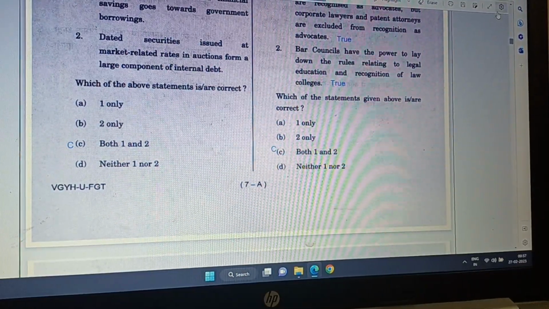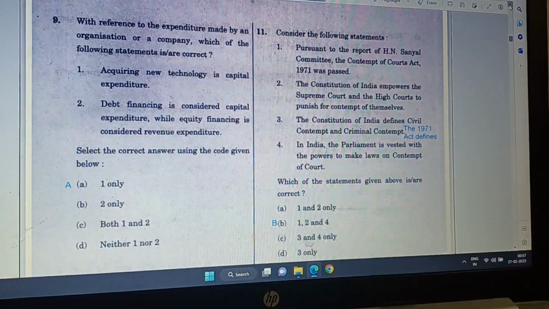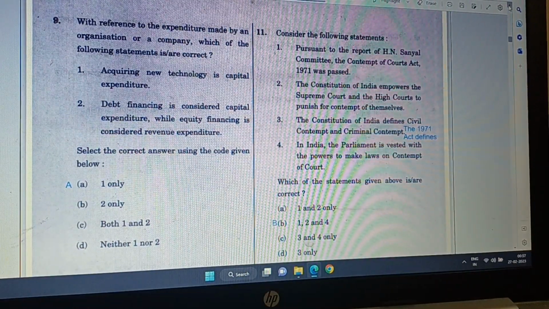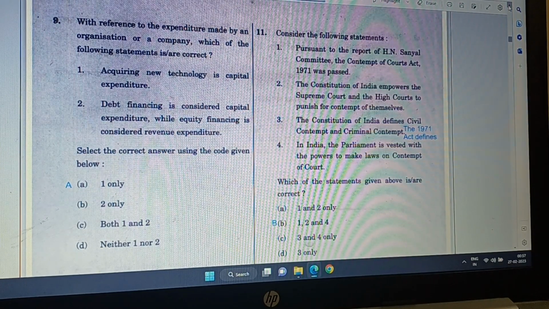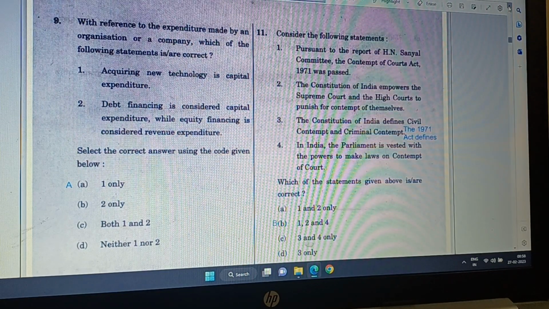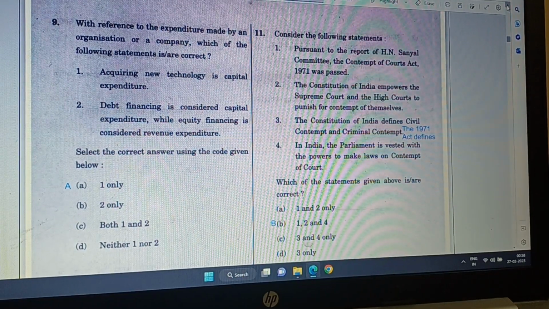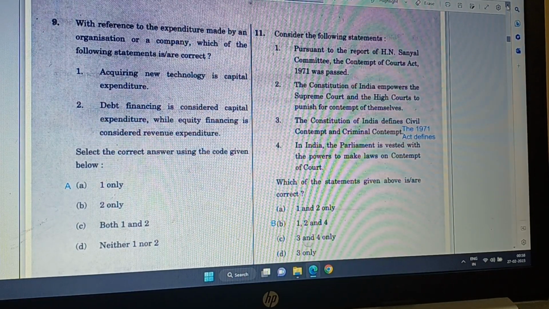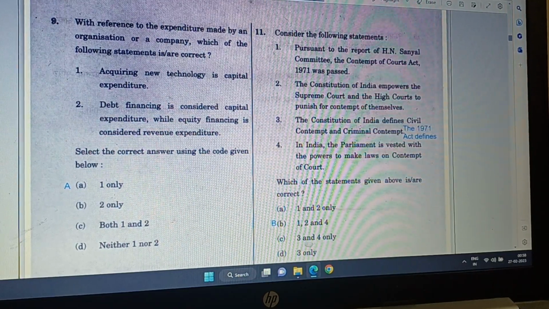Then question number 11, it reads like this. Pursuant to the report of H.N. Sanyal Committee, the Contempt of Courts Act 1971 was passed. Yes, it is correct because Sanyal Committee had submitted its report, well, it was formed in 1961, and then they submitted the report very late, and after that the Parliament passed the act.